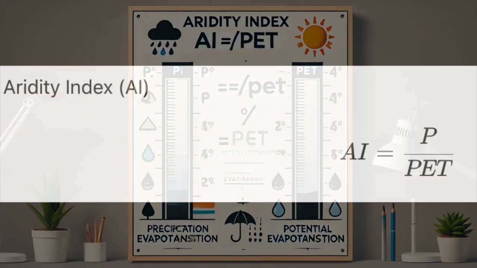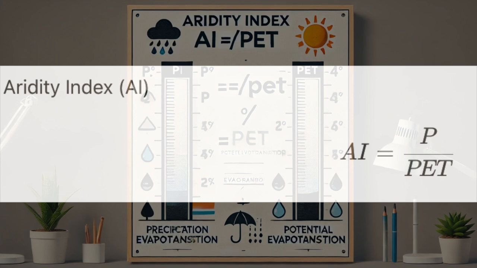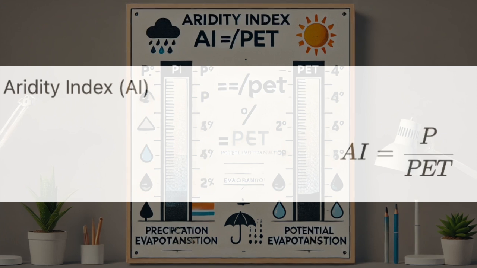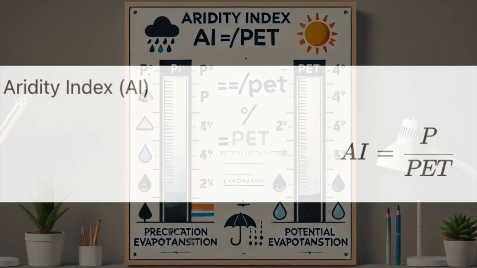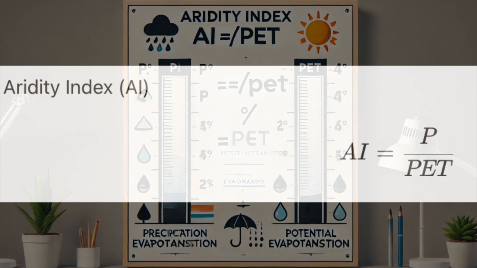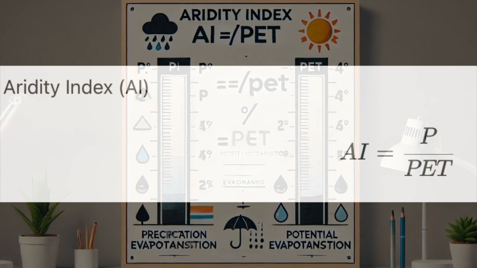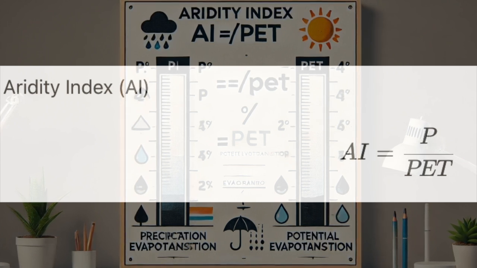Number 10, we have the aridity index, or AI for short. It's a pretty simple ratio that compares the amount of rainfall a region gets to the amount of water that could evaporate from that region. It's like a measure of how thirsty the atmosphere is. A high AI means there's lots of moisture around, but a low AI is a warning sign. It means the atmosphere is sucking up water faster than the rain can replenish it. And if the atmosphere is that thirsty, then the plants are really feeling it too. They're struggling to get water, which can stunt their growth, reduce crop yields, and eventually you get desertification.